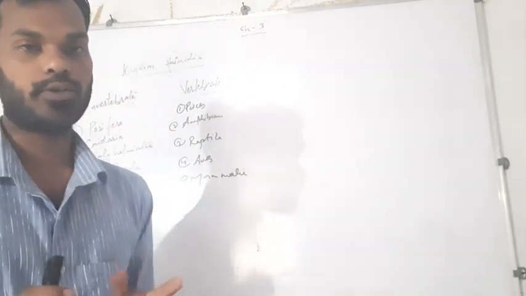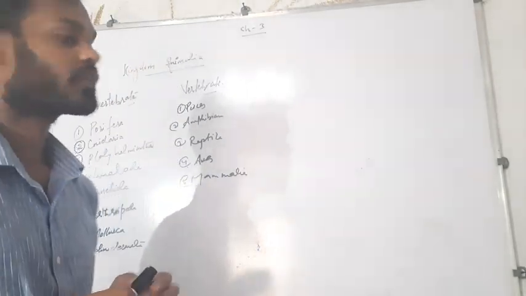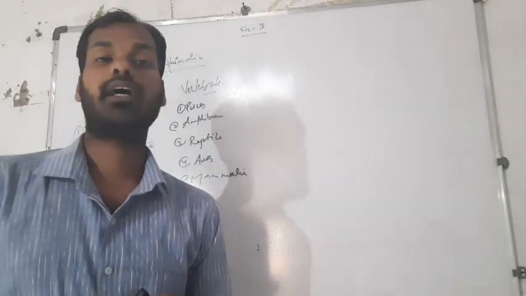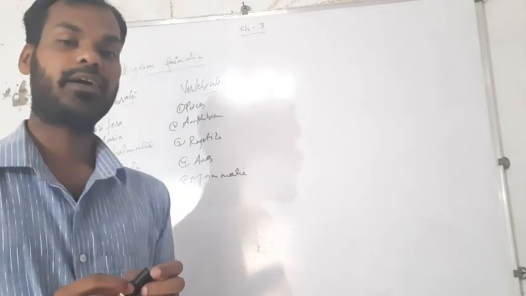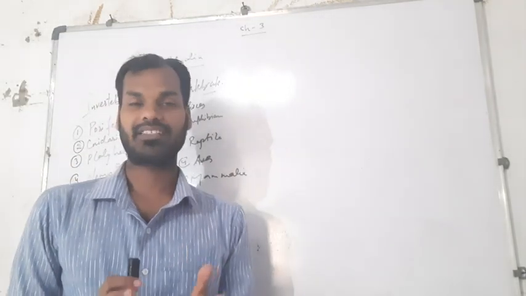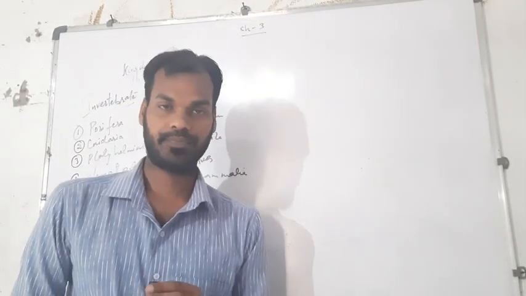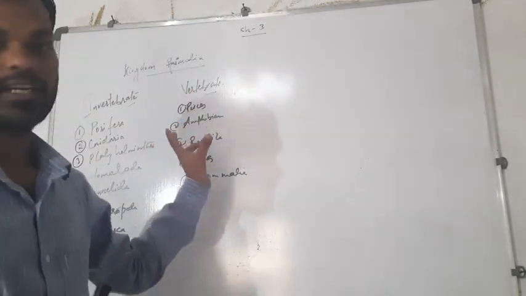So if we will talk about invertebrates, there are 8 divisions. Here you see Porifera, Cnidaria, then you have Platyhelminthes, Nematoda, then Annelida, Arthropoda, Mollusca, and Echinodermata. So these are the different classifications of the animal kingdom.